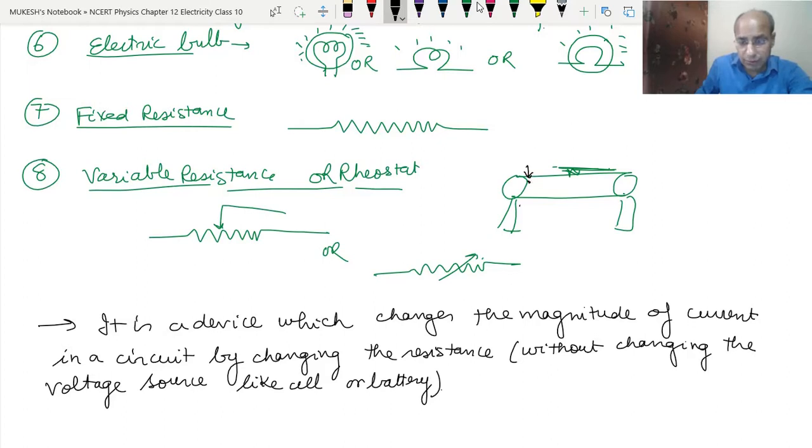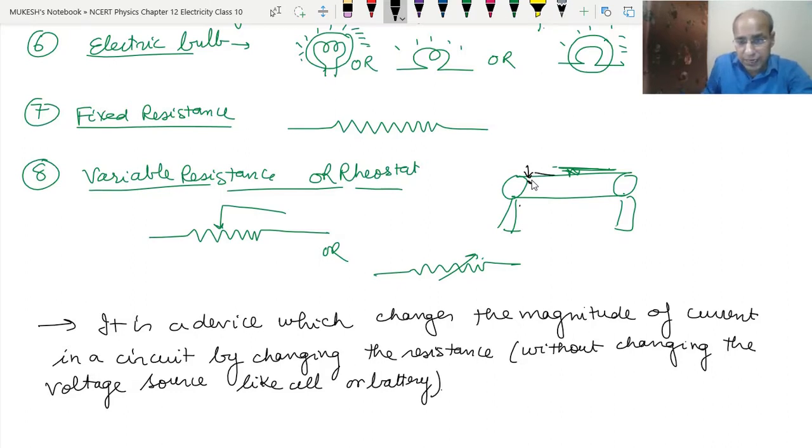So here the current will become very low. When the current becomes very low, that means it will reduce the potential difference. We have not changed any cell or any battery, but we have reduced the current just by using this variable resistance. Now we start sliding it back.